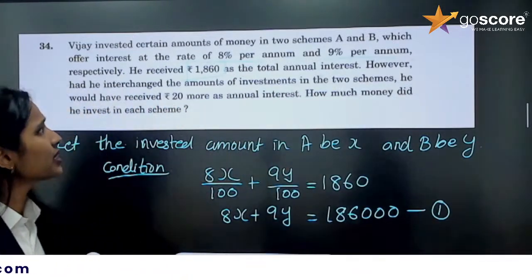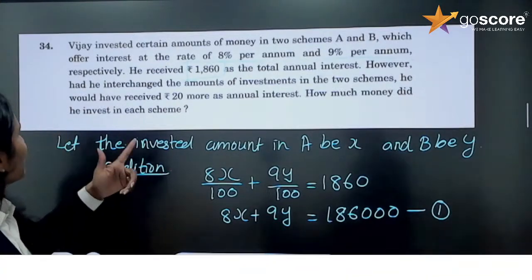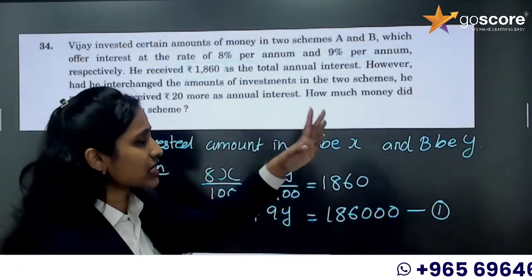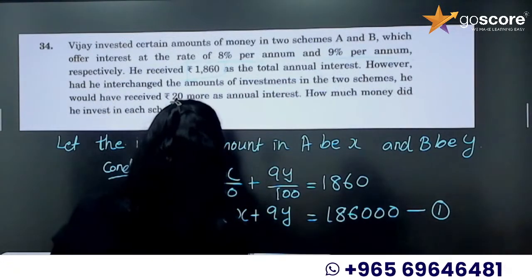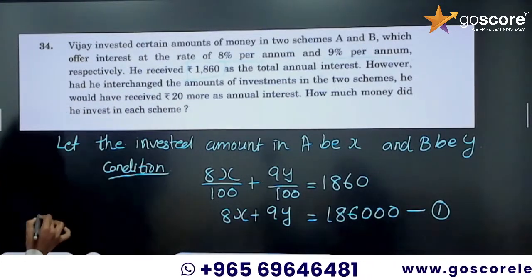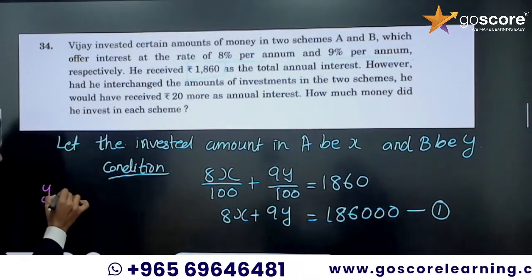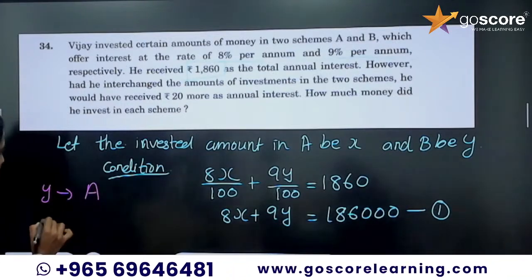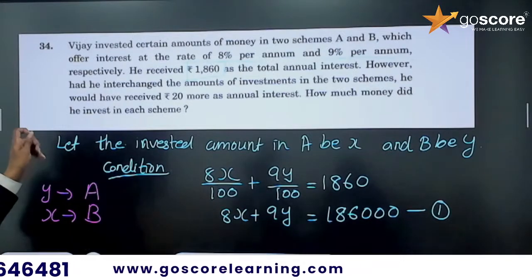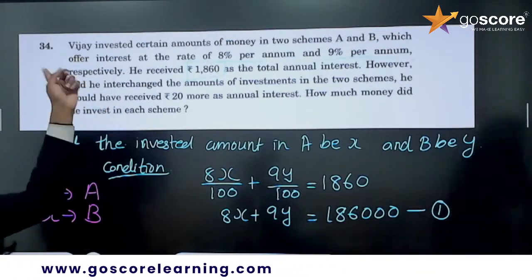Now what happened? However, had he interchanged the amounts of investment in the two schemes, I will use another color. So the next condition is: if he invested Y in scheme A and X in scheme B, he would have received 20 more.